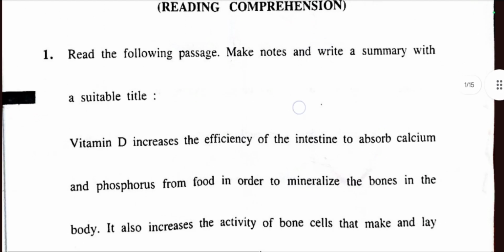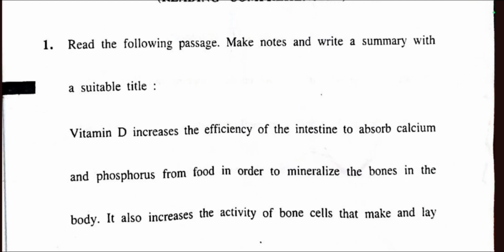Question number 1 is: read the following passage, make notes and write a summary with a suitable title. Read your given passage, make notes, and just pick up the important points which you need to mention. Then write the summary of the passage, not the whole passage. You just need to write one page at least, which is more than enough to score. One page contains maybe 20 to 21 lines only, which include the important lines, the summary only, not the whole passage.